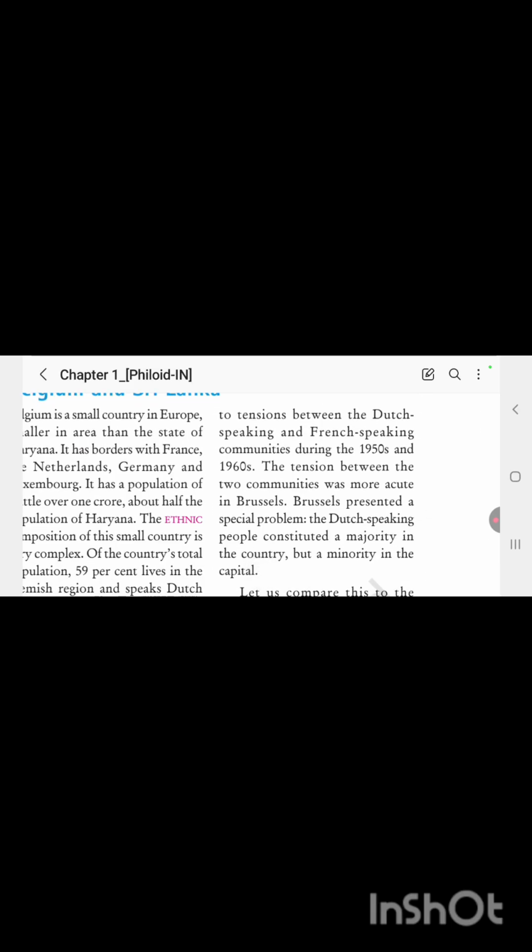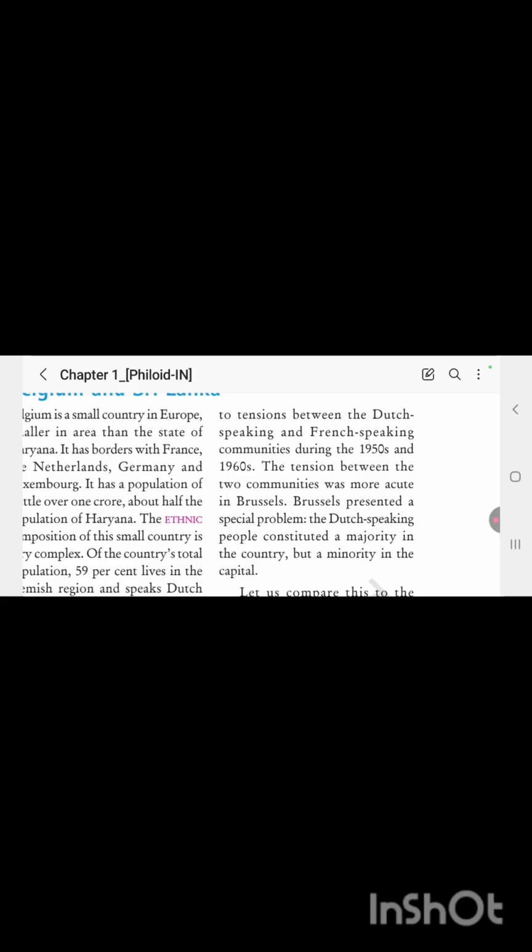The most important point I'm going to share with you is that because of the majority and minority groups, the majority speaking people were Dutch and the minority speaking people were French. Because of this majority-minority division, the minority group took the advantage. Advantage of what? Economic development advantage, and also education advantage. In this country the minority group took all the advantages. That's why the majority group were in tension, so there was conflict between these two groups. As a result, what happened? Later in this chapter we will study what developments happened in their constitution.